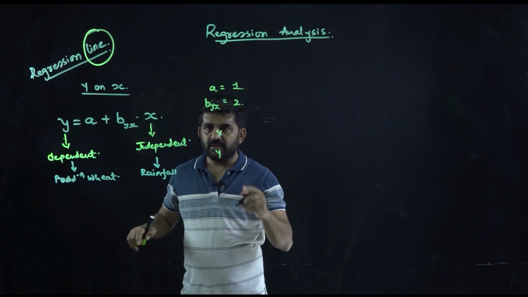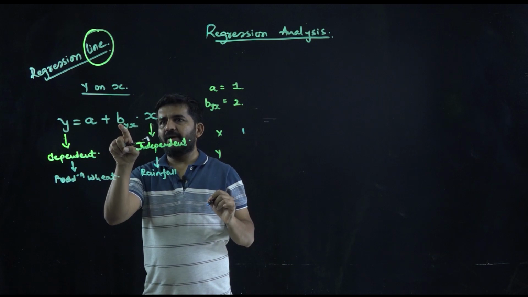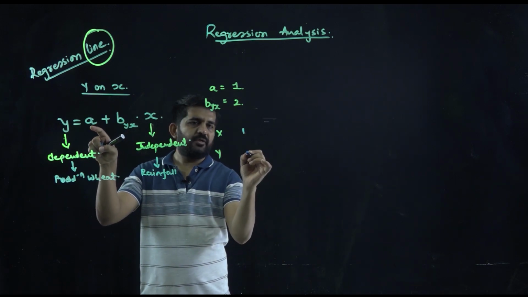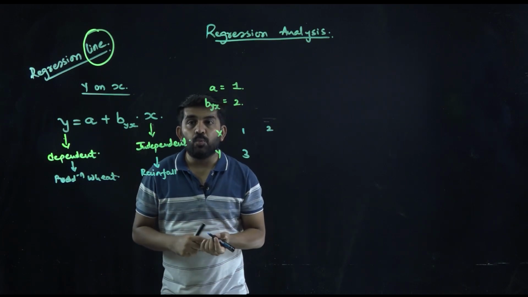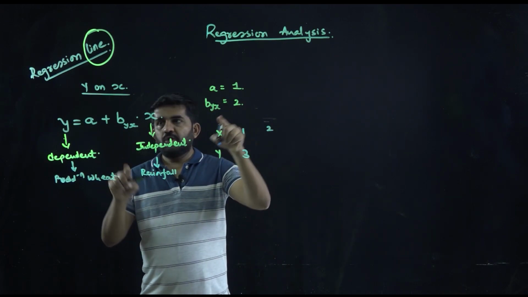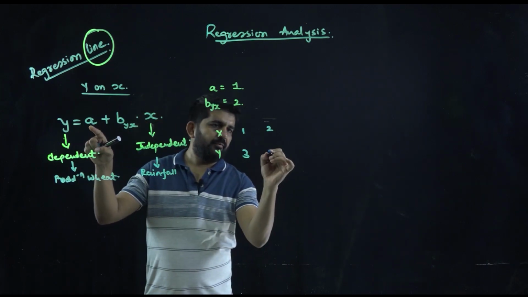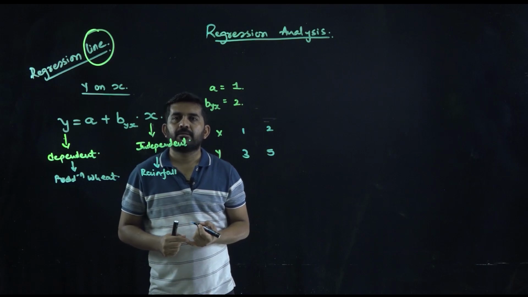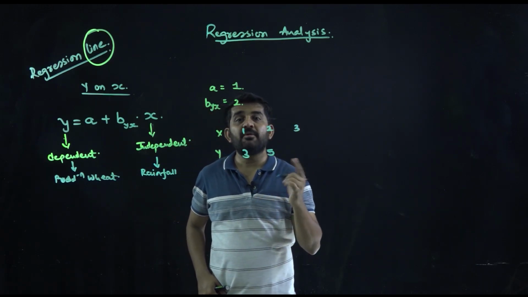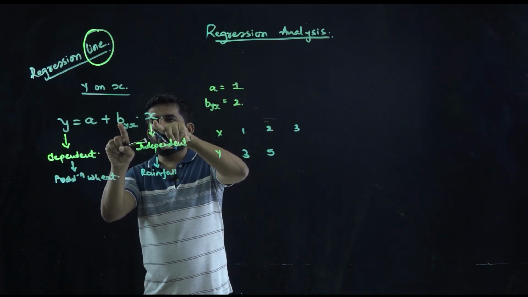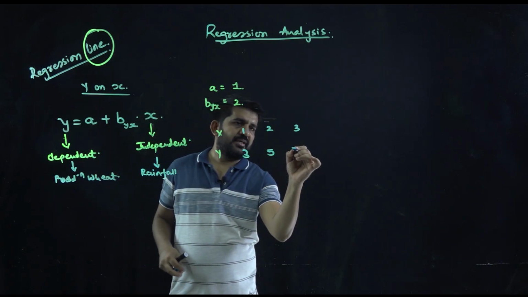Say x is 1. So 1 multiplied by 2 is 2, plus 1, y will be 3. If x is 2, what will be y? 2 into 2, 4, plus 1, 5. If x is 3, what will be the value of y? 3 into 2, so 3 twos are 6, plus 1, 6 plus 1 is 7.